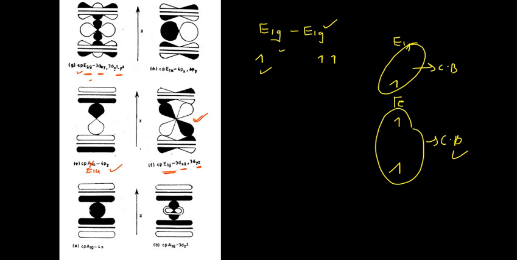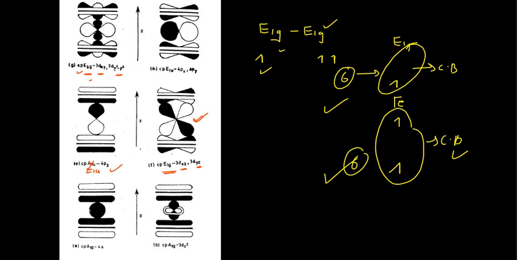So please remember this point. It is widely accepted that the e1g overlap is very extensive, since each of these orbitals on the rings as well as on the metal has one electron, and such overlap would result in the formation of a covalent bond, and that covalent bond will actually give you the sextet. That means 6 electrons to the Cp ring, 6 electrons to the Cp ring, and thus accounts for the aromaticity also.